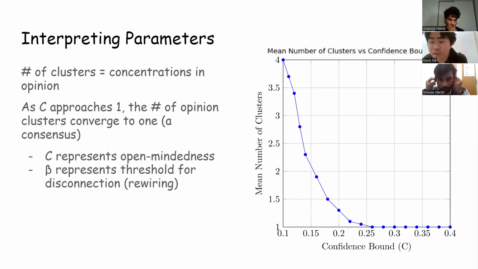So now we're going to be interpreting some of these parameters. As we've modeled every single confidence bound possibility, we've noticed that from 0 to around 0.6, there's a varying amount of clusters. And at around 0.26, that's when it converges to one cluster. So having a confidence bound of over 0.26 means that the entire population will converge to one opinion or consensus. This can be very important later on when we model how mood, or what type of messaging, can affect the population's opinions.